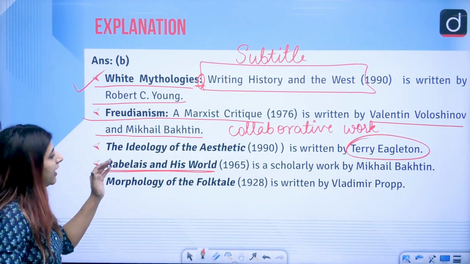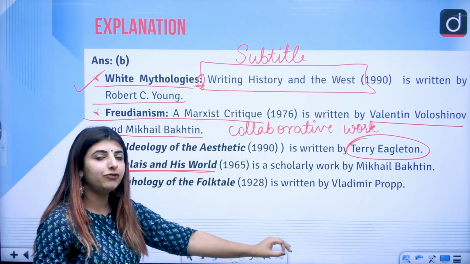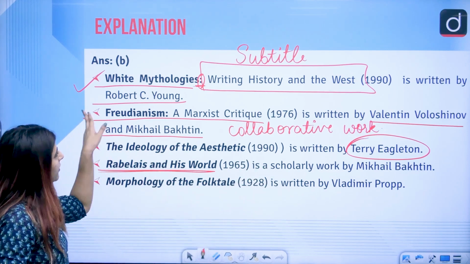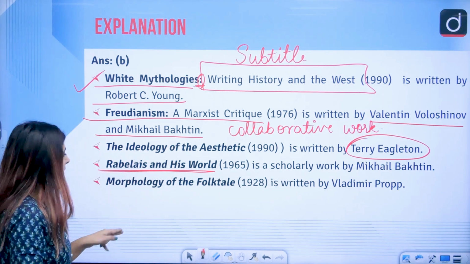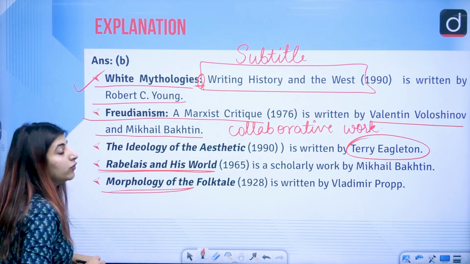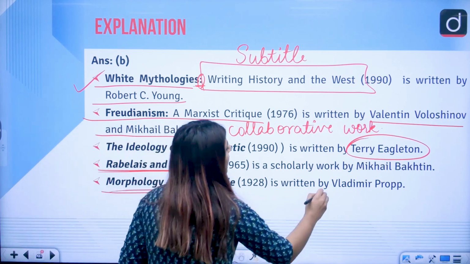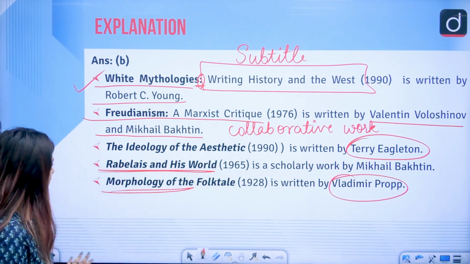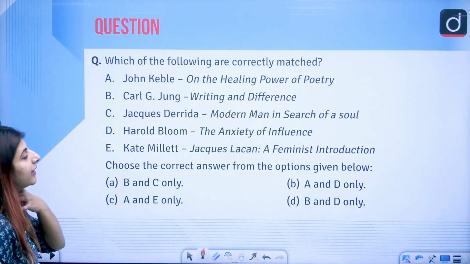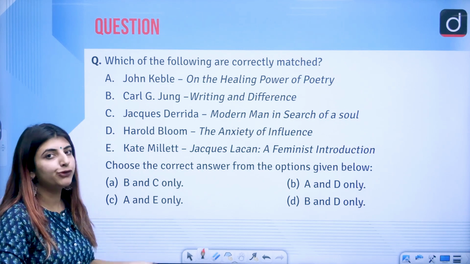Next book, Rabelais and His World, is a scholarly work by Bakhtin, which we talked about already, that Freudianism and Rabelais and His World is written by Bakhtin. The last one, the morphology of the folk tale, is written by Vladimir Propp. Vladimir Propp, right? Next is correctly matched pairs you are supposed to choose.